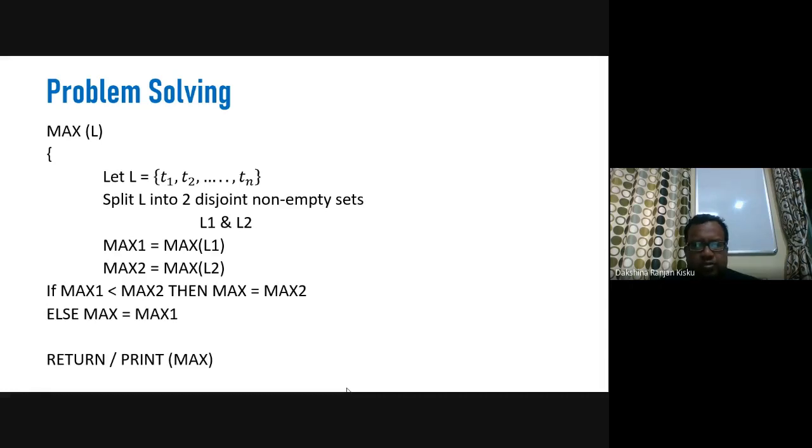So in this way we can build up the thinking ability to solve the same problem in different ways. Now we can solve a problem in different ways, but which way will give us the efficient execution or efficient result? Okay, so that matters. That means we can have n number of solutions to the same problem.